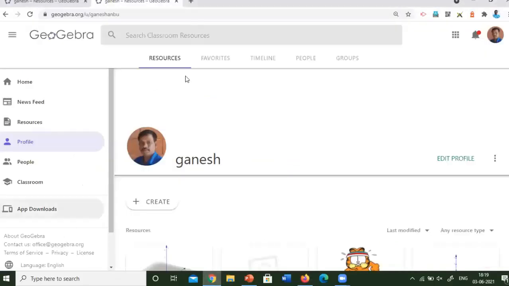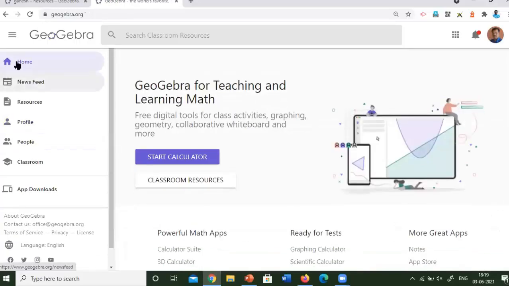So now I have already signed in to my account. This is my account. So what are the things you can utilize from these GeoGebra resources? First thing, I'm going to home. Here, there is an option start calculator and classroom resources.